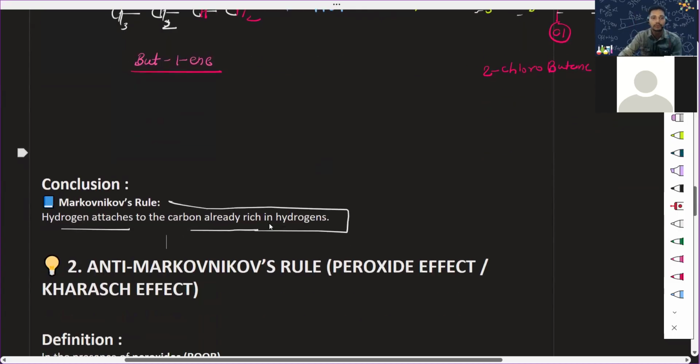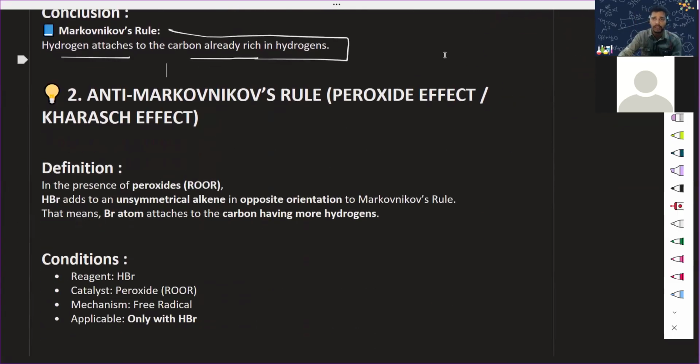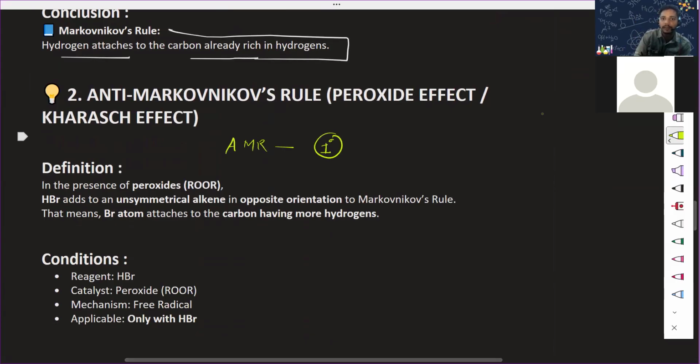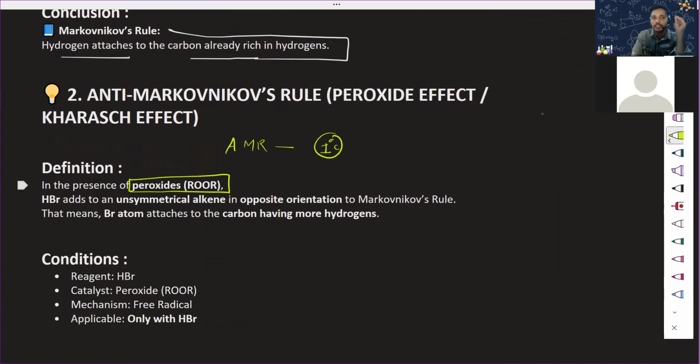Now let's move to the anti-Markovnikov rule. What is the anti-Markovnikov rule? Opposite. So it attaches on the primary carbon. Please remember this trick. In presence of peroxide, what is peroxide? A strong one. Otherwise it will follow the Markovnikov rule.